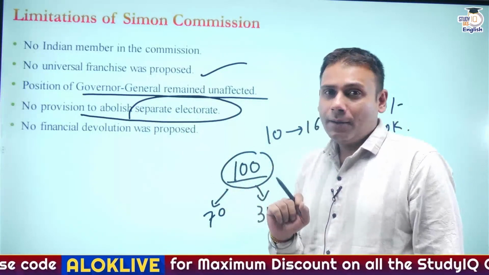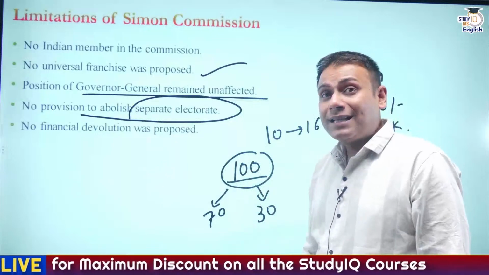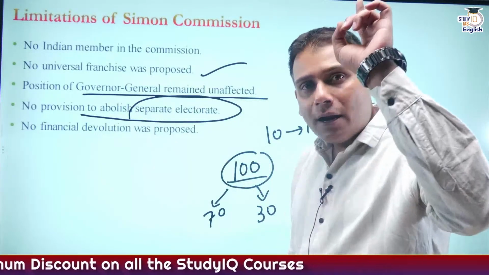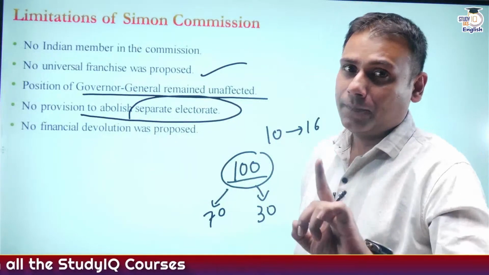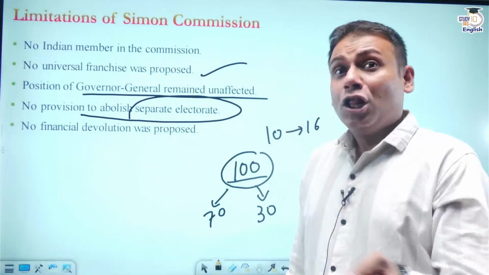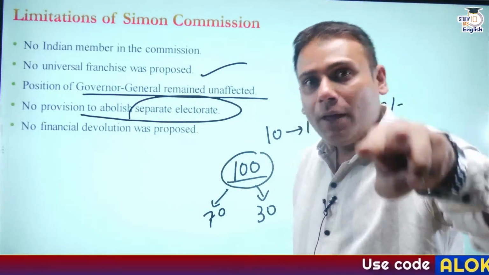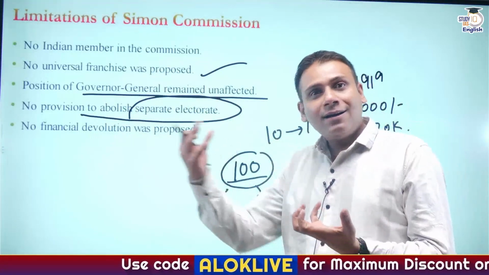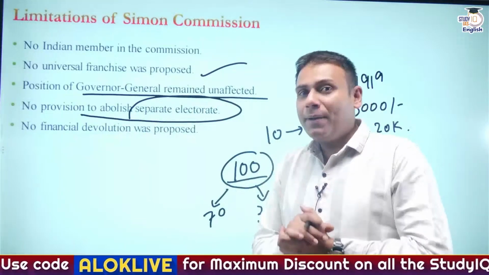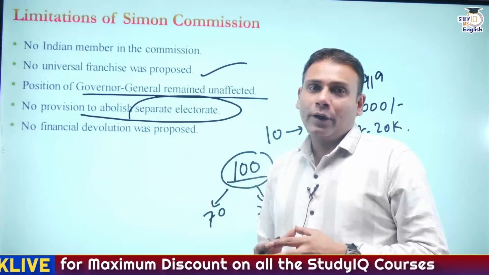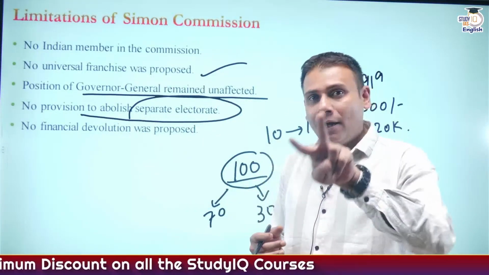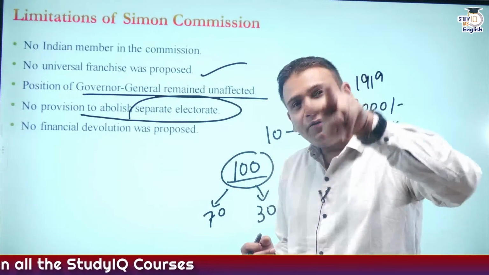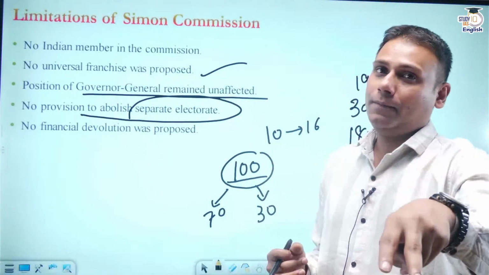So, what will happen here? The candidate standing for election would compulsorily be a Muslim candidate, and the voter also needs to be a Muslim. In simple words, under separate electorate, the candidate and the voter both belong to the same community.